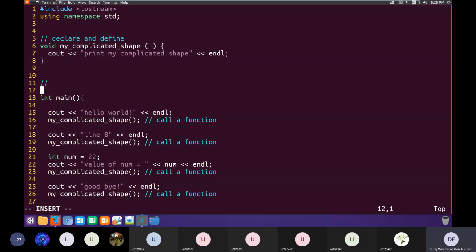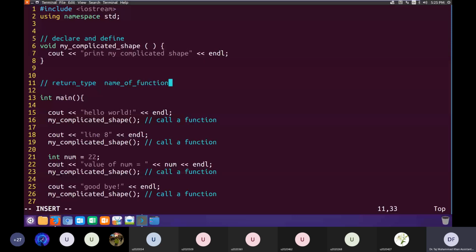declaring a function. When you declare a function, the first thing that the syntax demands you write is the return type of that function. We'll see what a return type means, but for the moment, let's say we have declared a return type of a function. And then you have to give a name to that function. After a return type, you give the name of the function.